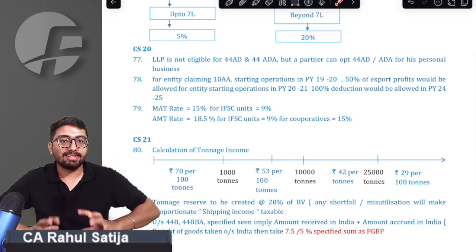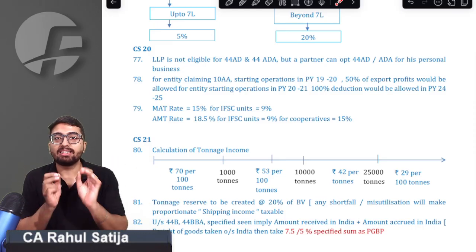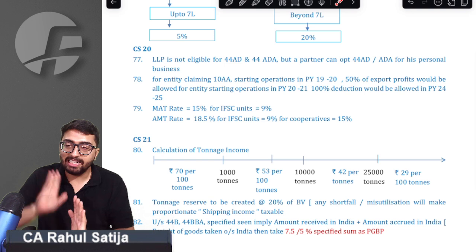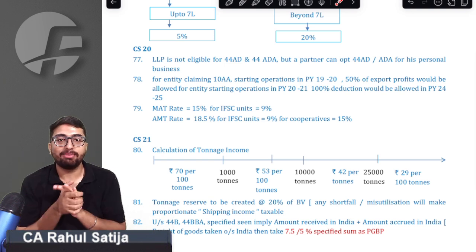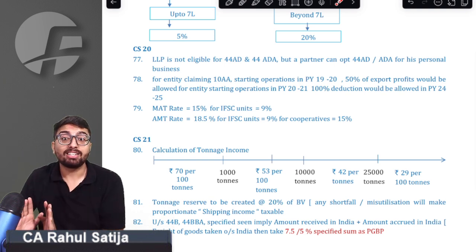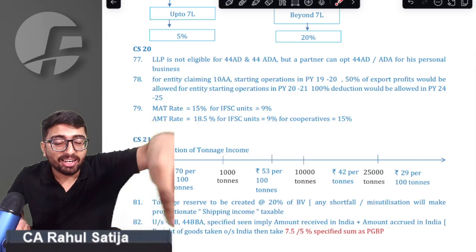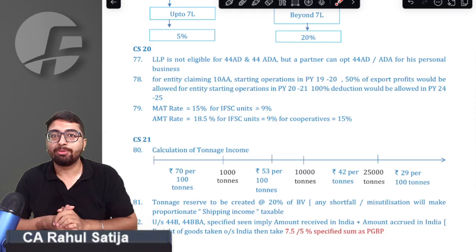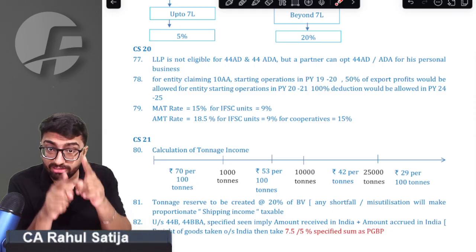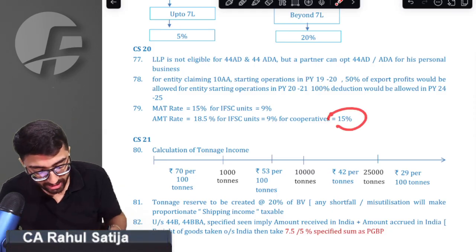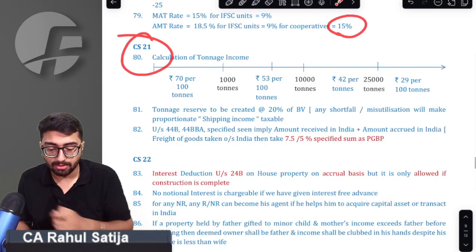If any person is liable for AMT, the AMT rate is 18.5%. If such entity is located in IFSC, then the AMT rate is 9%. And sir, if such entity is a cooperative society, try repeating after me. Write down in the comment section. If any cooperative society is liable for AMT, then 15% is the AMT rate. Very important point for examination purposes.